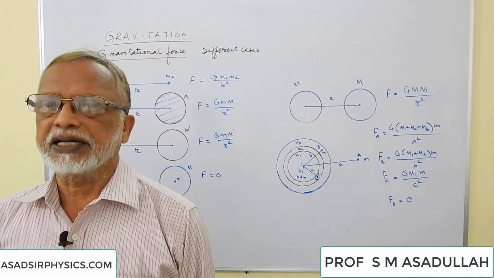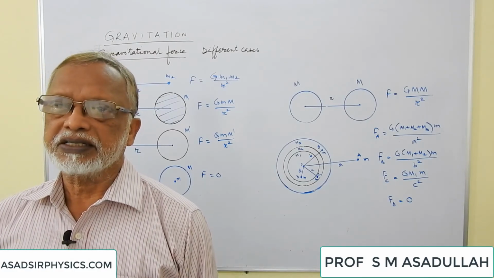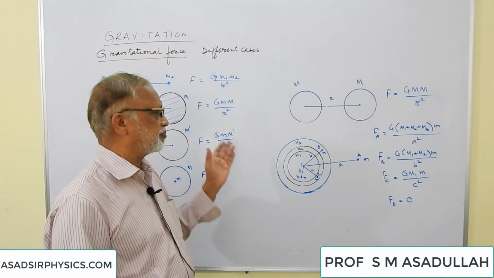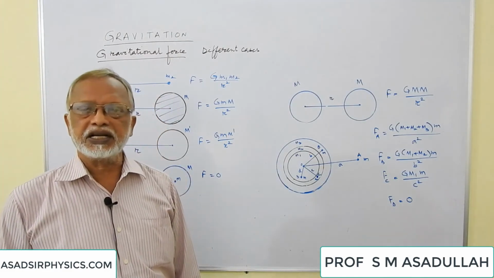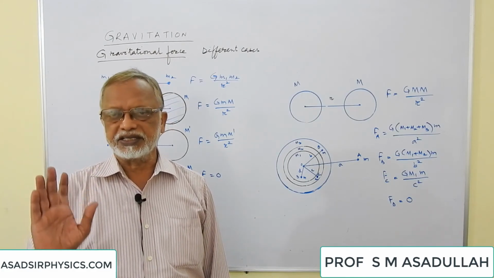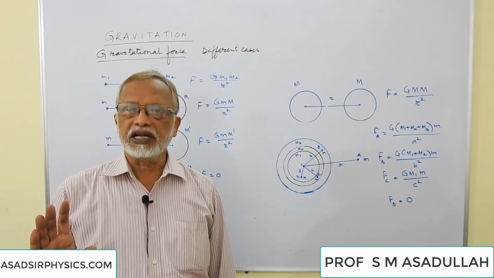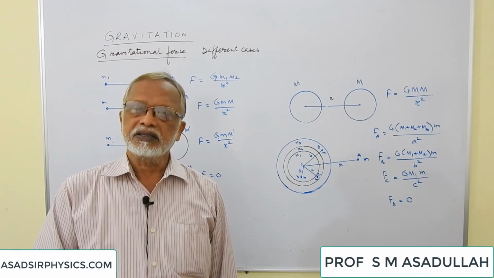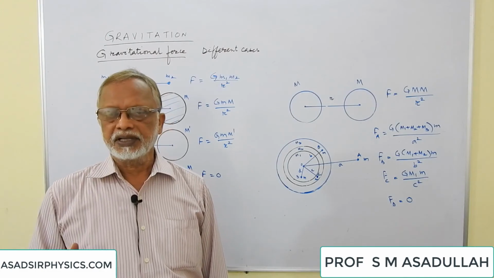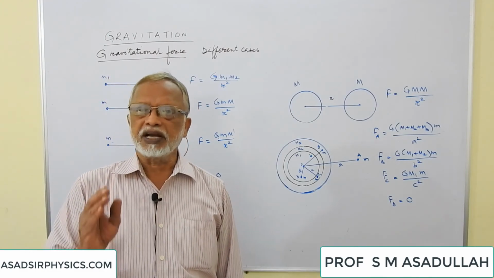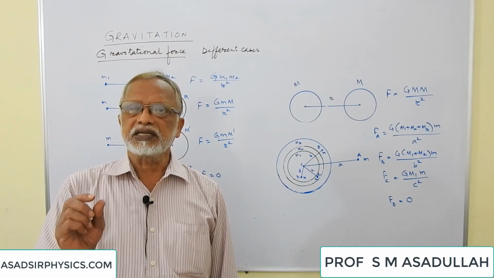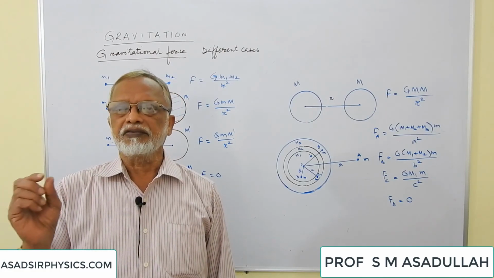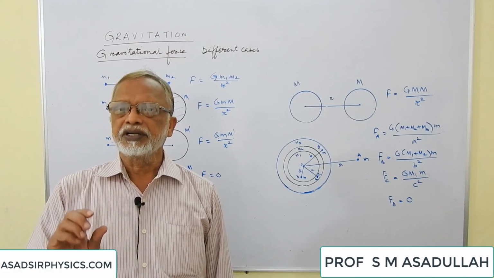After this, we will consider the force between a point mass and an extended body. Here you see, here also we have considered extended bodies. If they are spherical in shape, they can be regarded as point size. If the extended body has a shape other than spherical, then the solution will be different. There, what we have to do? We have to imagine that extended body to be consisting of small segments. We have to find the force due to each segment, and finally we have to integrate all the forces to get the final force.